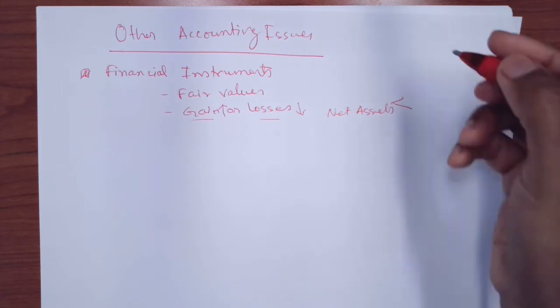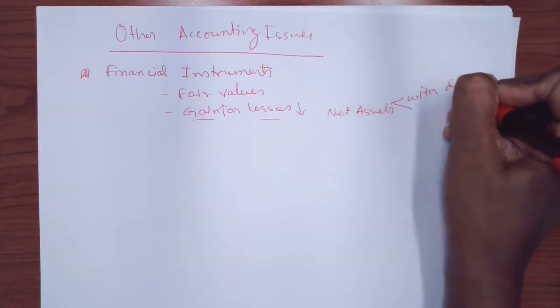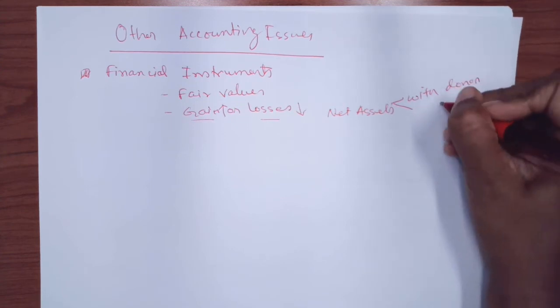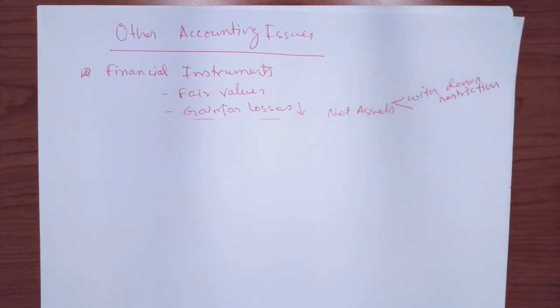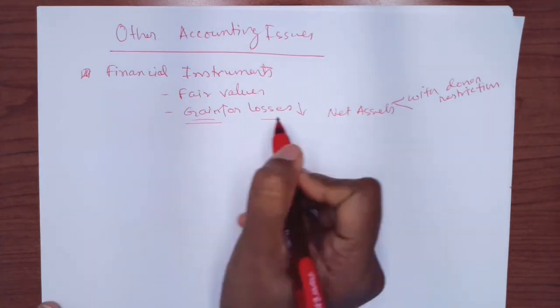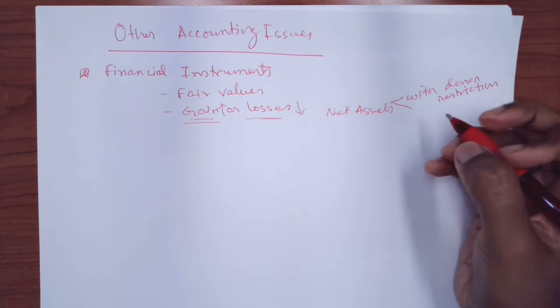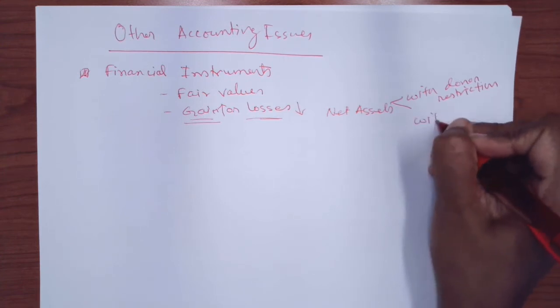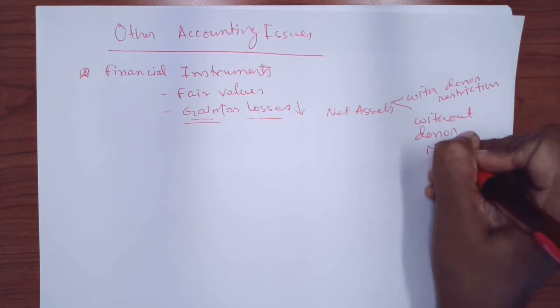If so, then it will impact your net assets with donor restrictions. And if there are no restrictions from the donors, any gain or loss related to the investments will increase or decrease your net assets without donor restrictions.